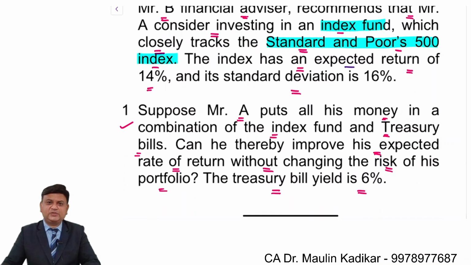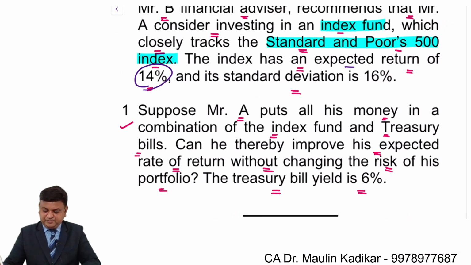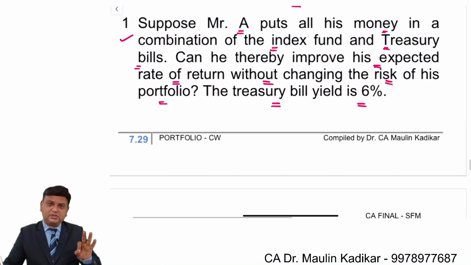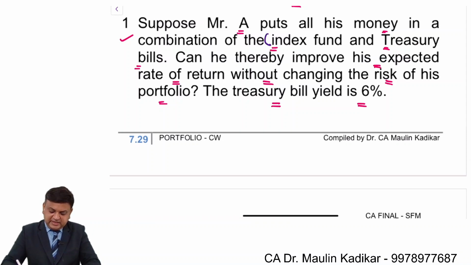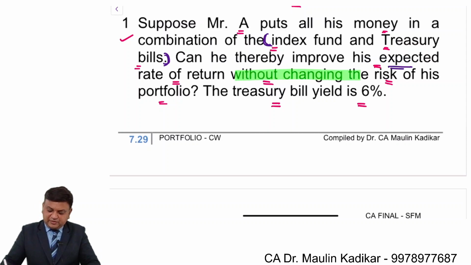The index has an expected return of 14% and its standard deviation is 16%. Suppose Mr. A puts all his money in a combination of index fund and treasury bill, that is Y and RF. Can he thereby improve his expected rate of return without changing risk of his portfolio?